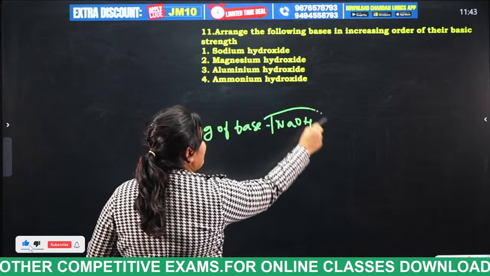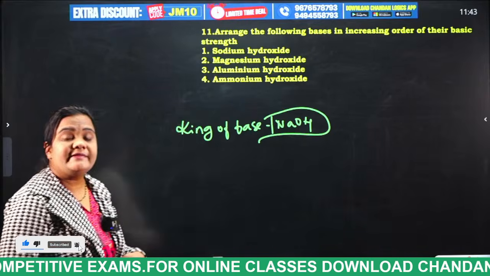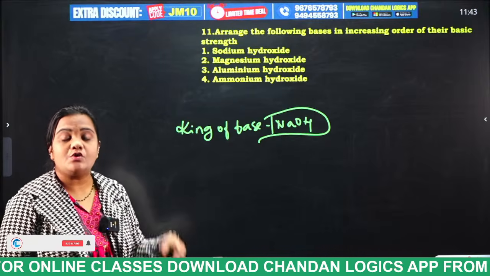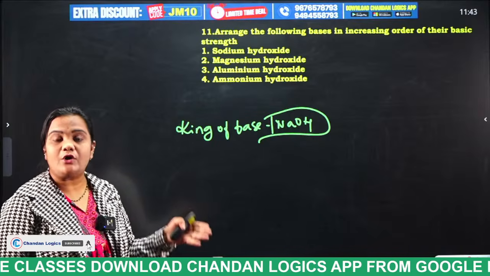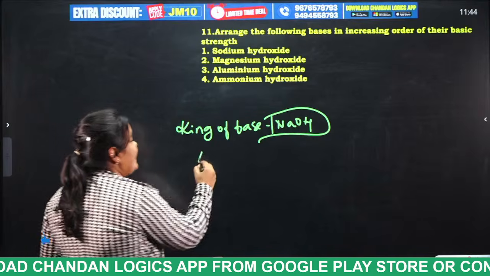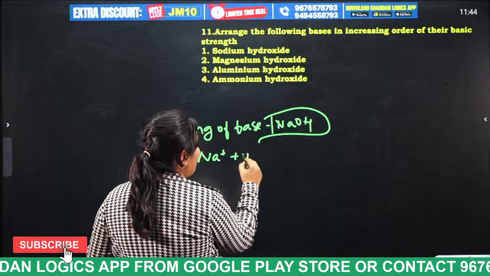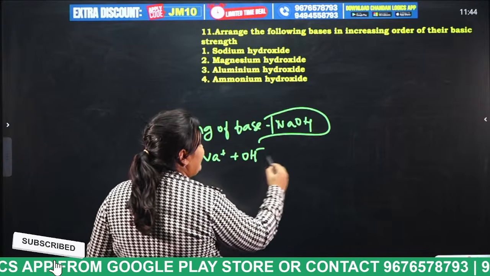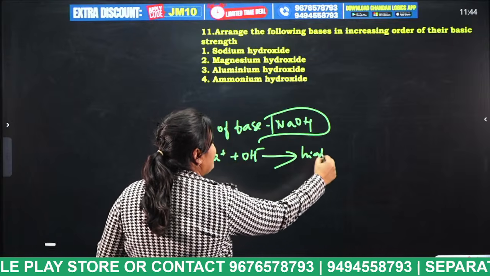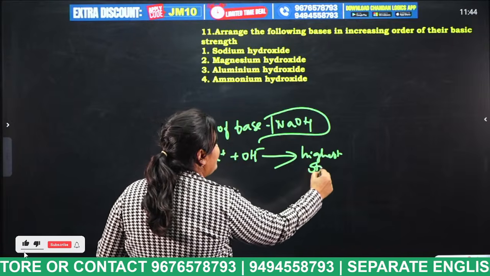If we dissolve sodium hydroxide in water, it dissociates 100%, that means Na+ and OH-. So we can say it has the highest strength compared to the given ones.